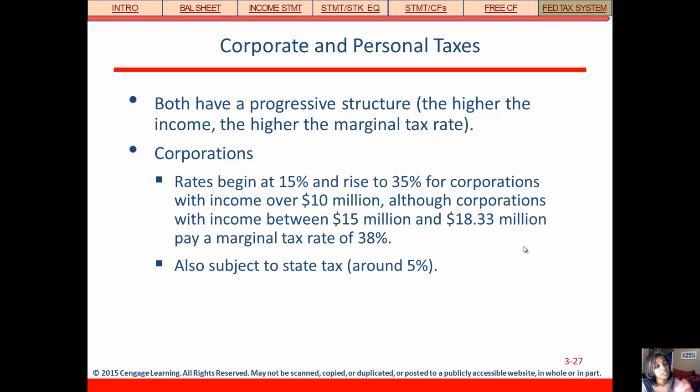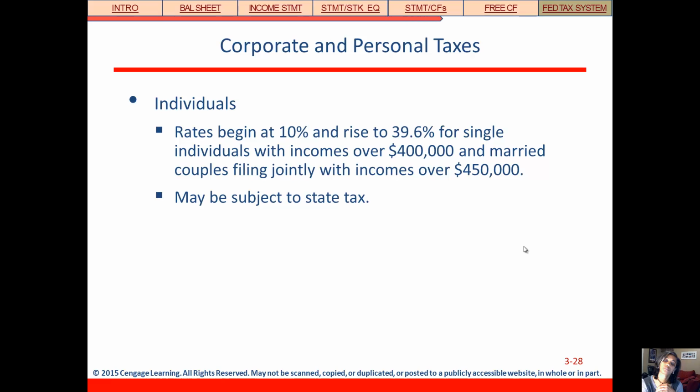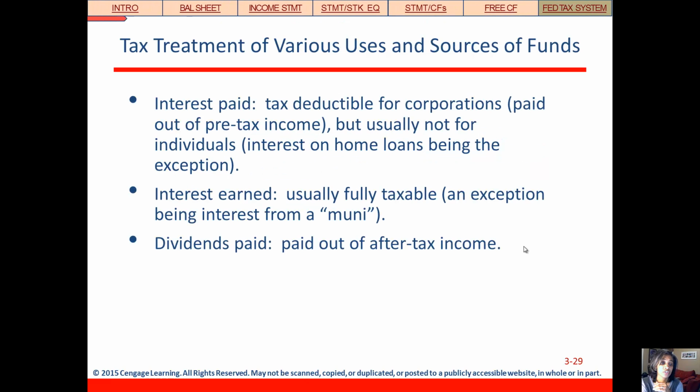Now, just because they paid all that in federal taxes doesn't mean they're done. They additionally have to pay state tax, which is around 5%. Now, individuals go up to 39.6%, but start as low as 10%, if they have incomes over $400,000 for that highest rate. And they too might be subject to state tax.